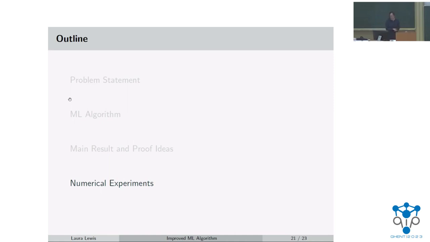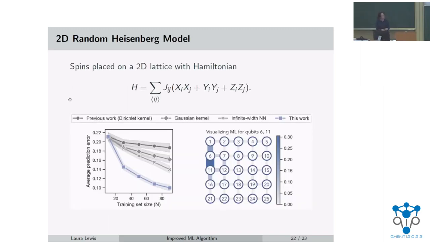Okay, so finally, I will talk about some of the numerical experiments that we conducted. Here, we consider the 2D random Heisenberg model. Just for those of you who may not be familiar, the sum is over pairs of qubits i and j, and the qubits are on this sort of grid. Moreover, this J_ij are coupling parameters for each pair of qubits. In our case, the parameter vector x, which parameterizes the Hamiltonian H of x, is simply a vector consisting of all of these J_ij.